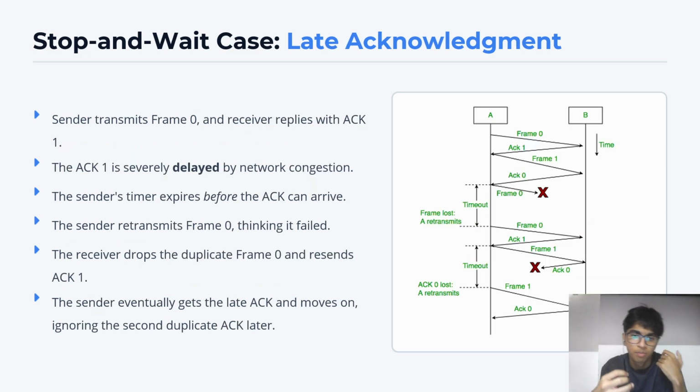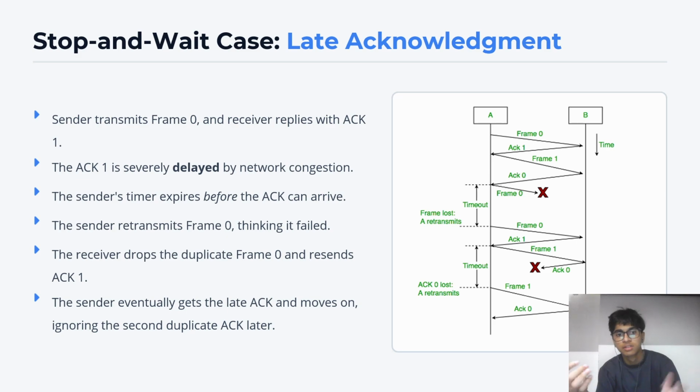Another important case for stop and wait is the late acknowledgement case, where the sender sends a frame and the receiver receives it, and the receiver sends the acknowledgement for that, but the sender receives the acknowledgement so late that by the time the timer has expired, due to which the sender retransmits the same frame. Let's say we send frame 0 and the receiver receives it and sends acknowledgement 1. By the time the sender receives acknowledgement 1, the timer has expired. So here, as you can see, the sender resends frame 0 thinking that the receiver has not received frame 0, and on the receiver side it has received two frame zeros.